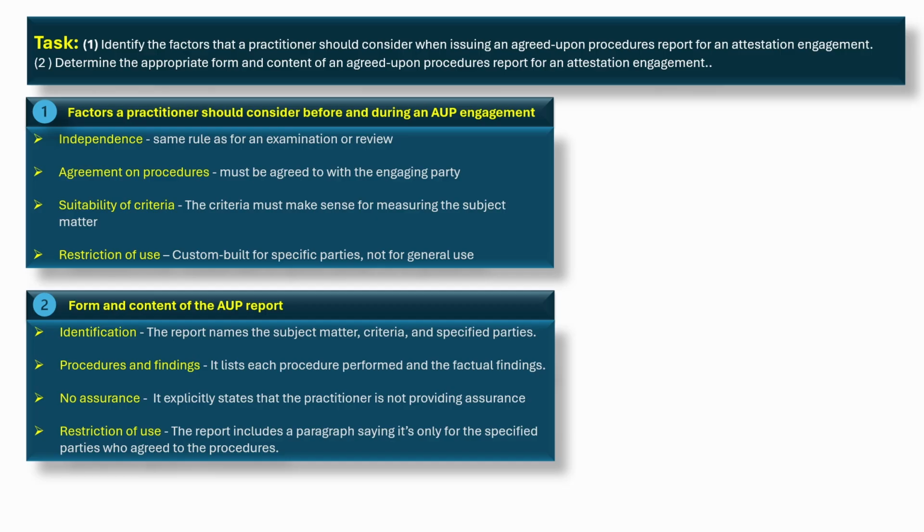Think of an AUP like a mechanic's inspection when you buy a used car. The buyer says, please check the brakes, oil level, and tires. The mechanic does exactly that, then reports back. Brakes are worn, oil is clean, tires are fine. The mechanic doesn't say, I conclude this car is roadworthy. That would be an opinion, and the report isn't useful to the whole world. It's tailored to the buyer who asked for it. On exam day, remember this. AUP equals specific procedures, factual findings, no assurance, restricted use.